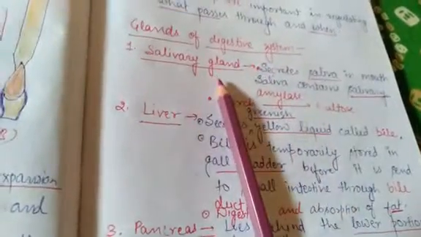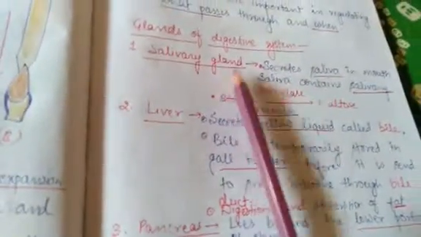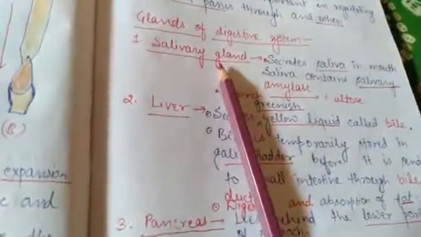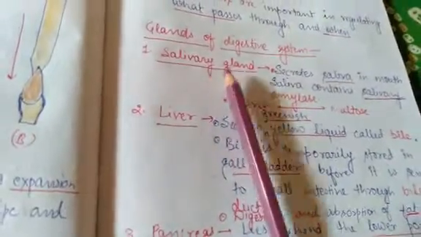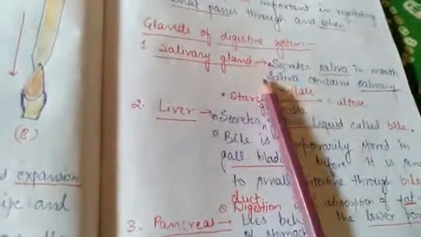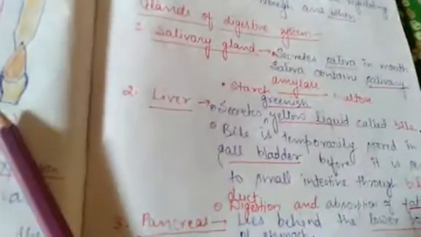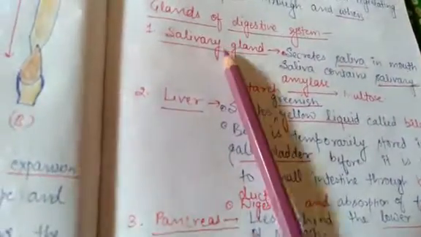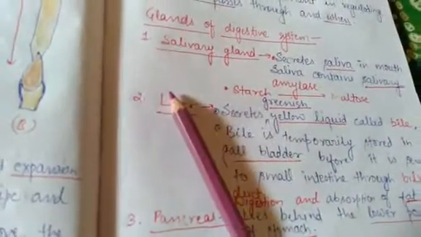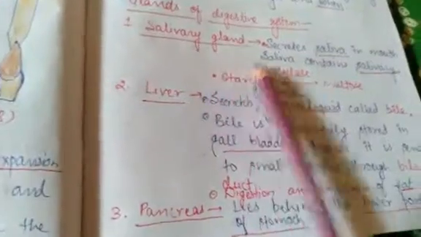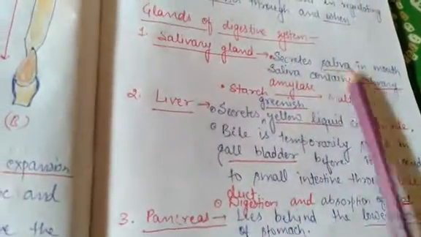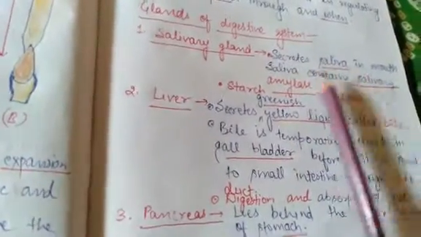So what is salivary gland and where is it present? Salivary gland is present in the mouth and it secretes saliva. Saliva contains salivary amylase.